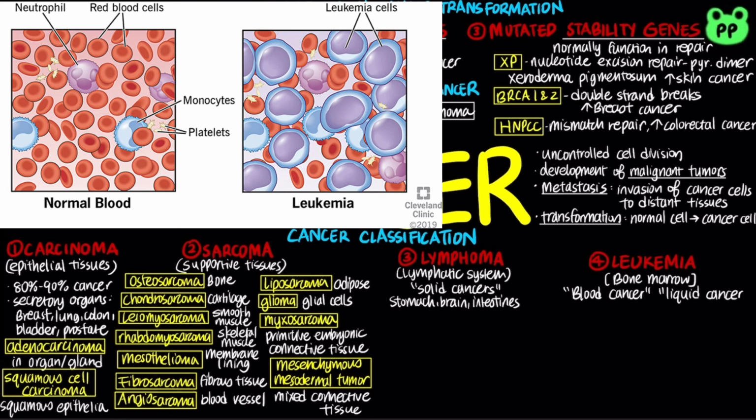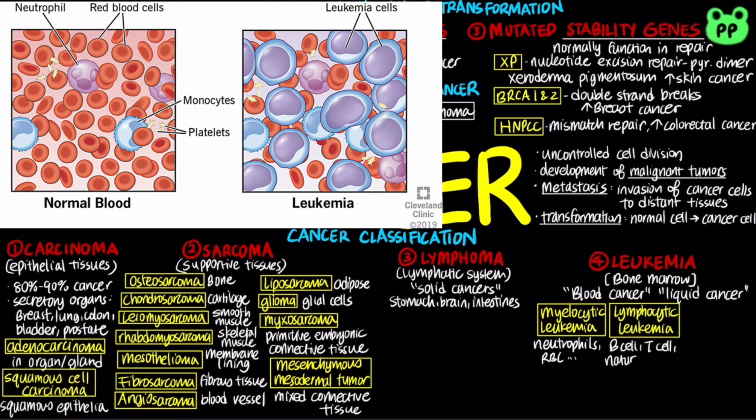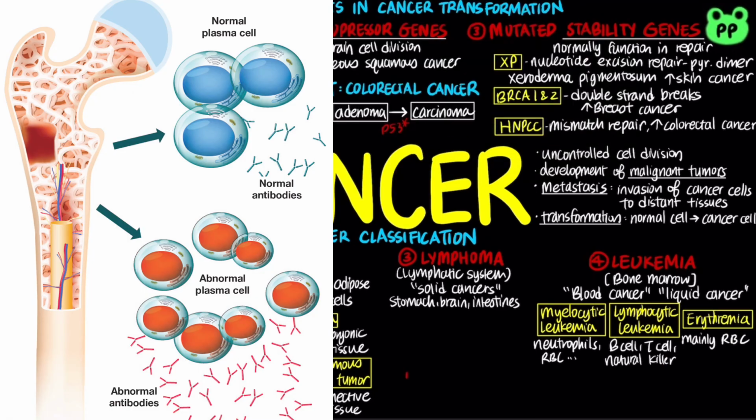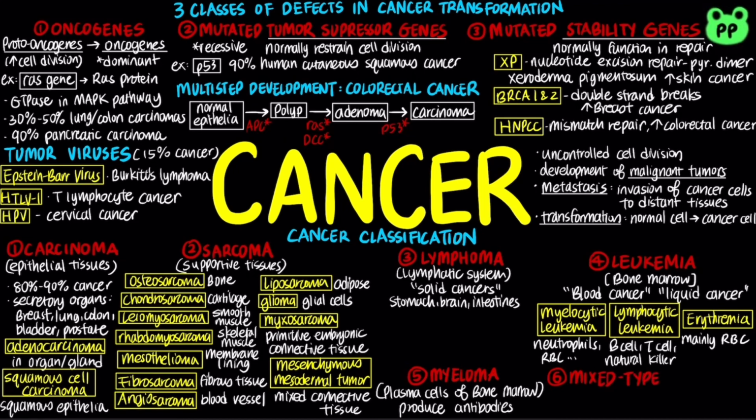Types of leukemia include myelocytic leukemia, which affects blood cells developed from myeloid lineage, such as neutrophils, erythrocytes, and macrophages. Lymphocytic leukemia affects blood cells developed from lymphoid lineage, including lymphocytes and natural killer cells. Erythremia mainly affects red blood cells. Myeloma originates in the plasma cells of bone marrow, which produce various antibodies in response to infections. The last type of cancer is mixed type from different categories, such as adenosquamous carcinoma and carcinosarcoma.